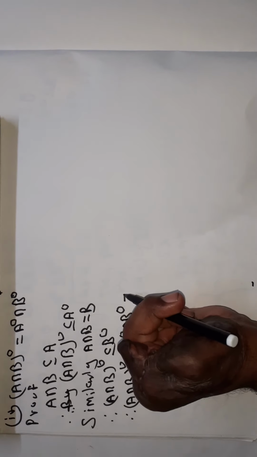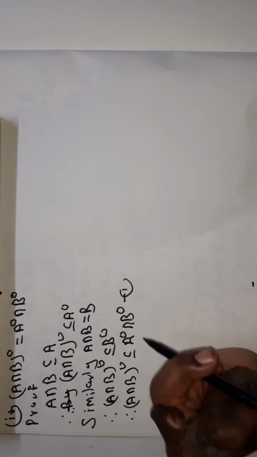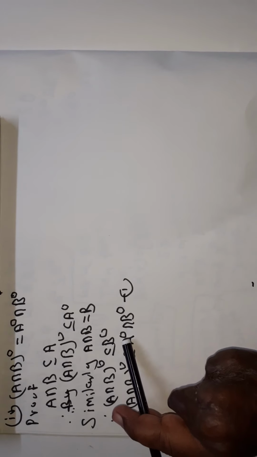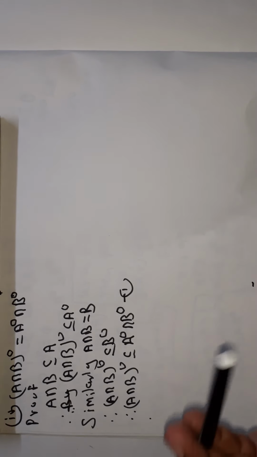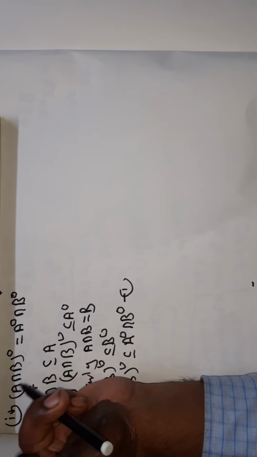Now we prove that A interior intersection B interior is a subset of the interior of A intersection B. Here we have to prove these two sets are identical.